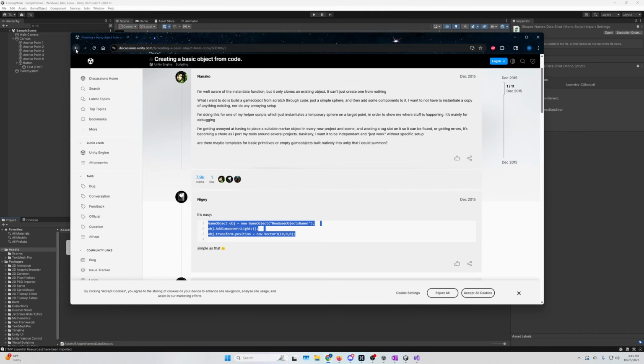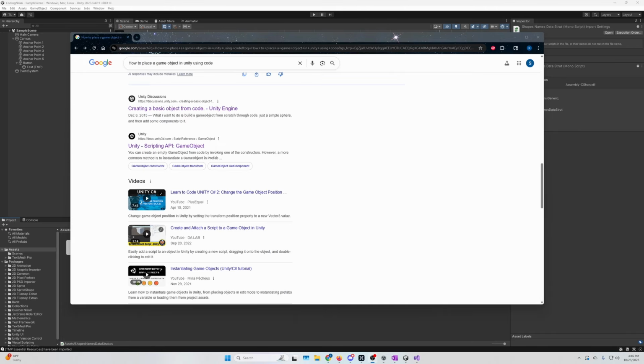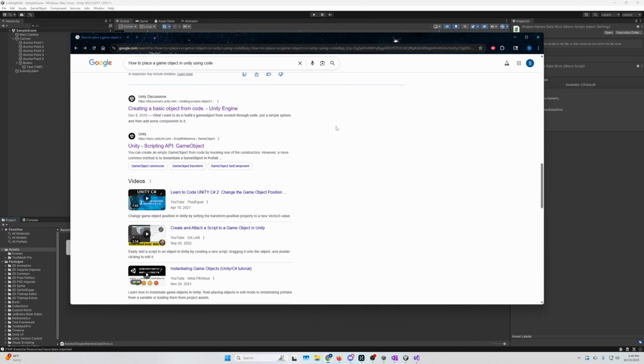So let's go back. I also consider this, how to place a game object using code, a fairly poor search. It's missing the word we're looking for, and therefore the internet can struggle to give us the right answer because we're not asking it for the right thing. But the Unity documents are generally pretty good, and even when you ask wrong questions, you can get correct answers.